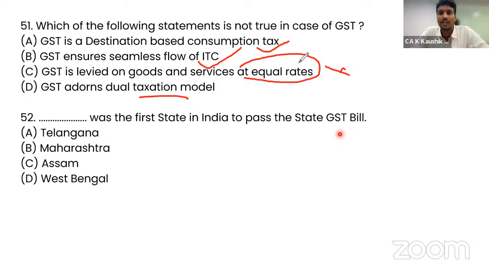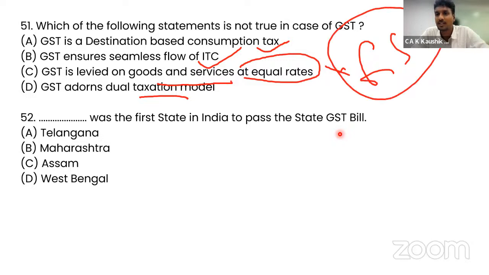GST adopts dual taxation model. If you think from the perspective of goods and services at equal rates, that means GST is the tax itself on both goods and services. Equal rates, correct. So it is one tax. So this is also correct. GST adopts dual taxation model. Ideally, GST follows dual taxation model because central is there and state is there. So it follows dual taxation model. It does not eliminate the dual taxation model. So D is the not true statement.